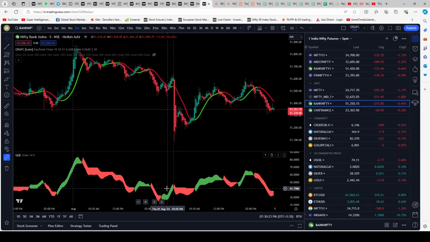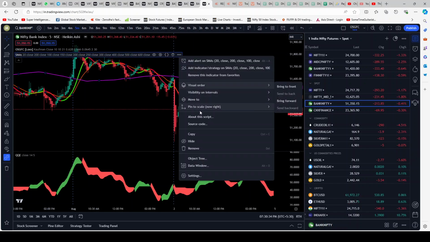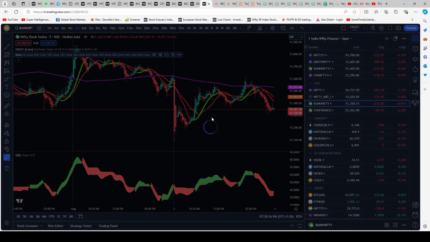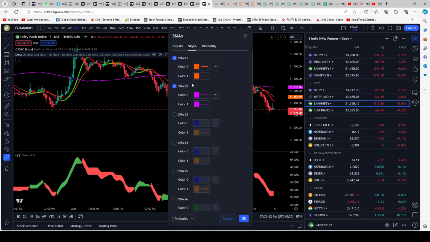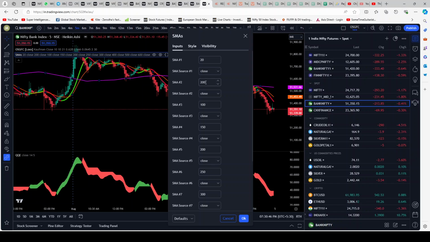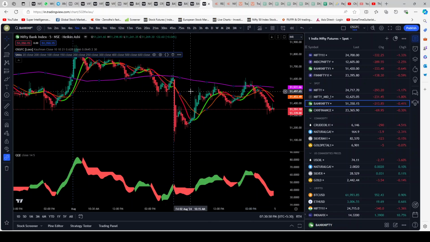I think the last thing that the viewer has requested is 20 by 200 SMA. That's my assumption. If we turn that on, then by using this simple moving averages, there's an indicator where you can have about 10 simple moving averages on the screen. It's by Stocks in Box. We have only used the first two, and we have kept the values at 20 and 200. The 200 is the purple line and 20 is the yellow line.